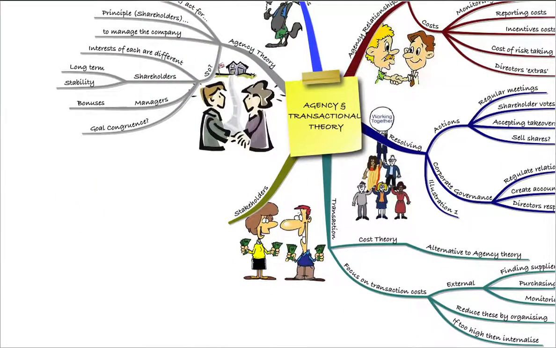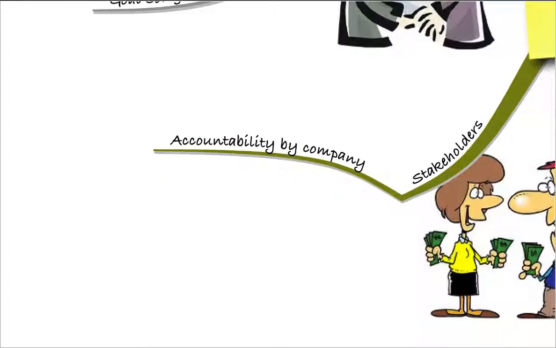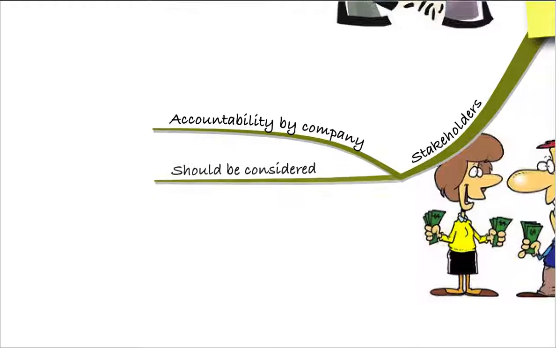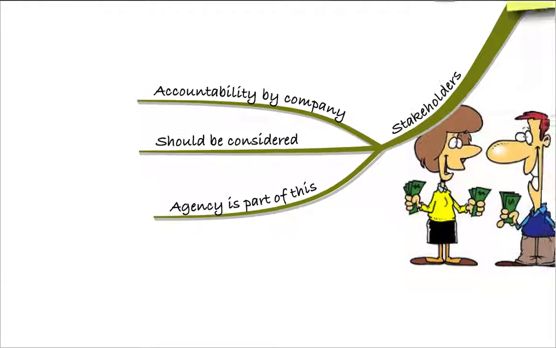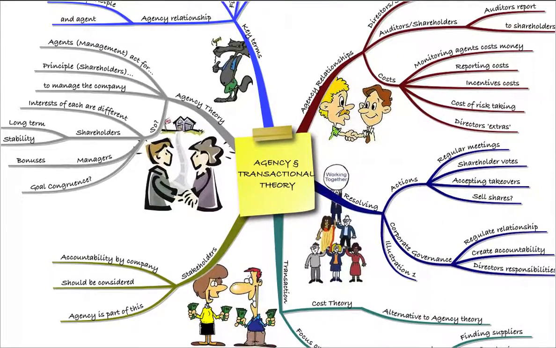Remember, they need to be considered whenever we're thinking about the agency problem, because there still will be some accountability to stakeholders from the company. So stakeholders should be considered, and agency is part of that. So that was our lecture on agency theory and transactional theory.